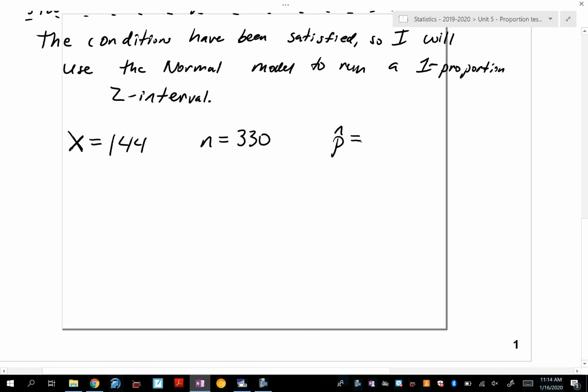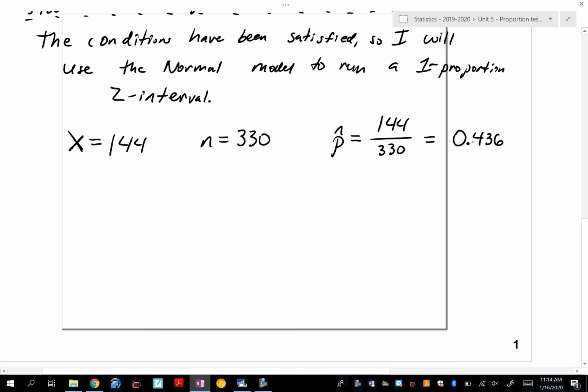Then I'm going to do p hat. Why did I write p hat? Sample proportion, right? This is a sample of people, so it's p hat, not p. All right, and p hat is 144 over 330. So take your calculator when you get a chance and do 144 over 330. That's p hat. 0.436. Excellent. All right, so we have found p hat.